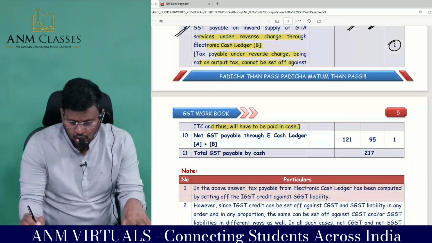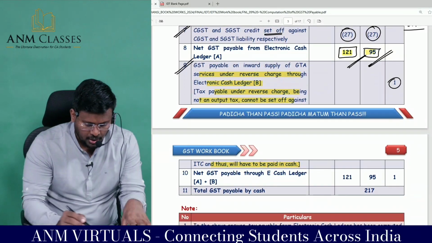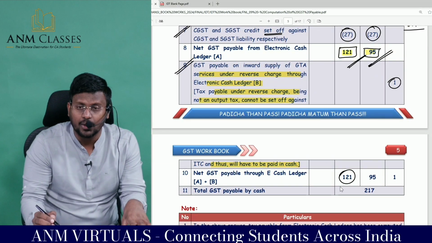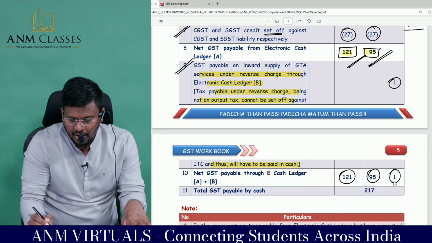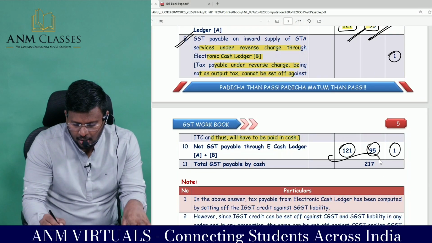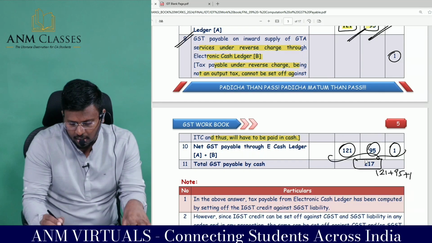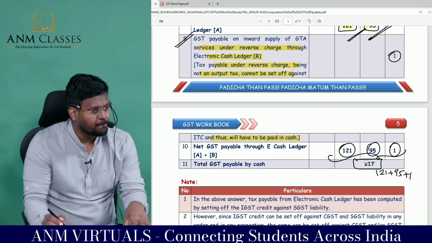So that has also to be paid through electronic cash ledger. So the net GST payable through electronic cash ledger is 121 lakh, 95 lakh and 1 lakh. Put together 121 plus 95 plus 1 comes to 217.